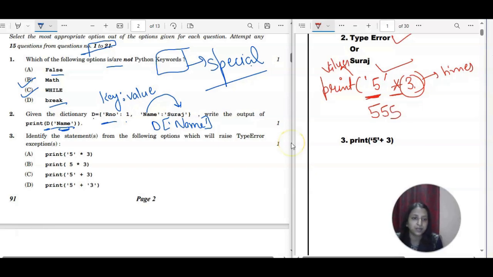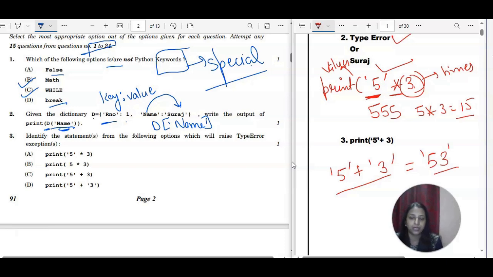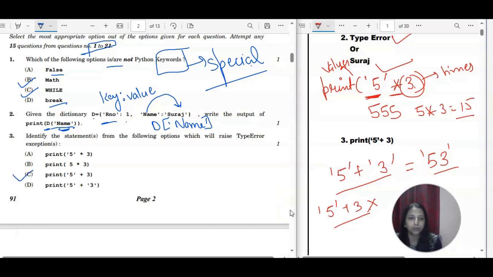Now the second statement is 5 into 3. It is 15, the general multiplication. Then we have 5 in single quote plus 3, with 3 also in single quotes. Both are strings, so this is going to concatenate and you will get 53. So this is also correct. The incorrect one is this only. One string you can't add with a number. That is wrong. So the correct option for this one is option C.